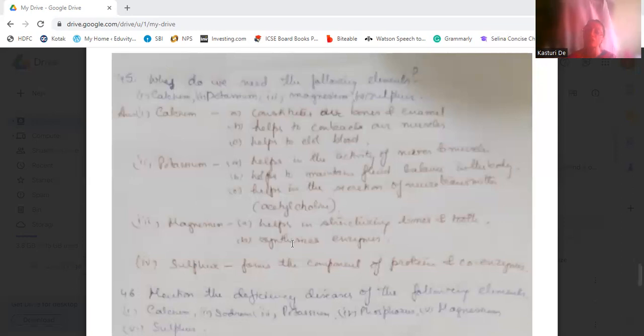Magnesium helps in the structuring of bones and tooth. And it also synthesizes enzymes. Okay? Then sulfur forms the component of protein and coenzymes.